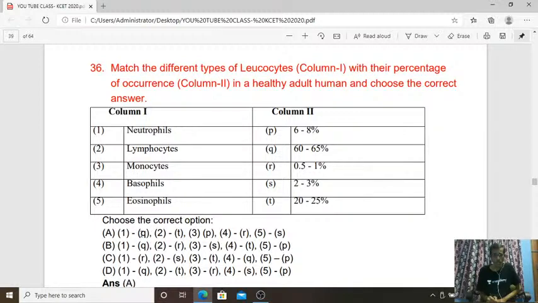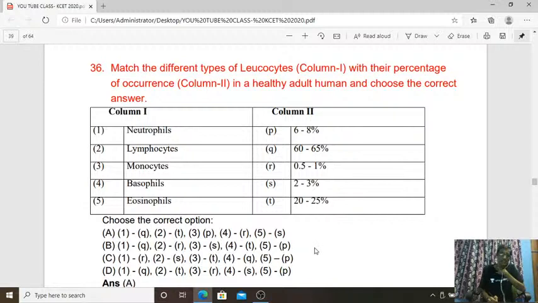So out of these WBC cells, the answer is A. Neutrophils are with how much? 60 to 65%, the highest percentage. Then the second one, lymphocyte, is 20 to 25%. Third one, monocyte, is 6 to 8%. And the fourth one, basophils, is 0.5 to 1%. And the fifth one, eosinophil, is 2 to 3%. This is the total percentage with respect to WBC cells.